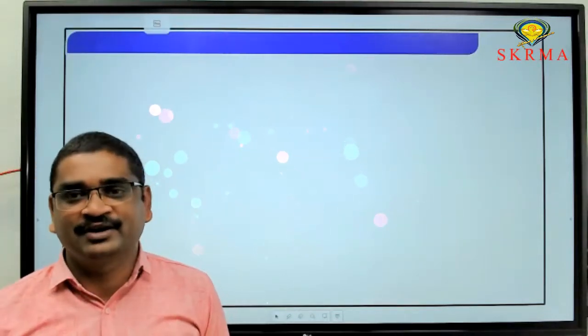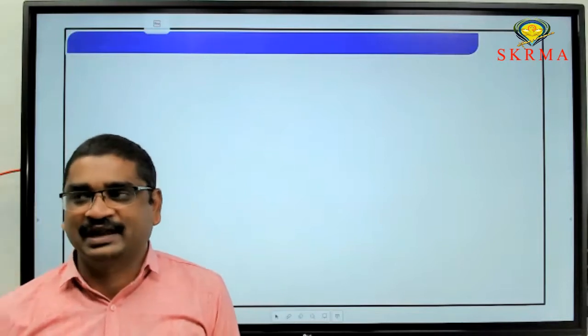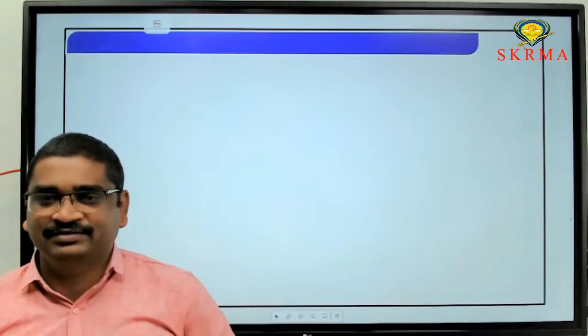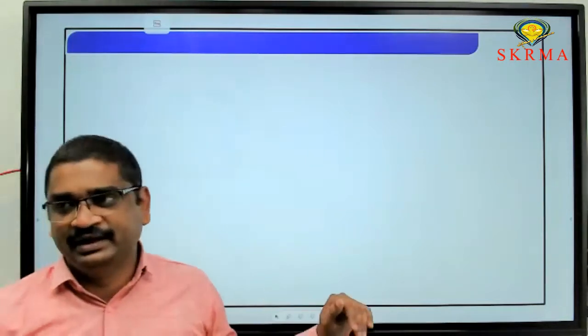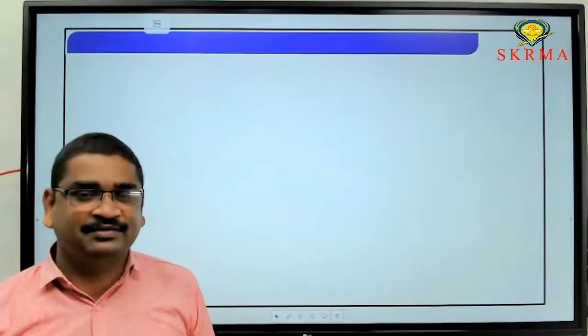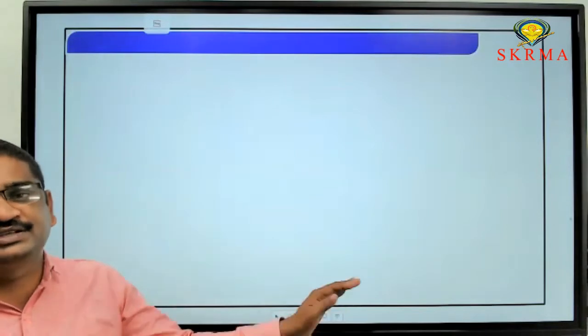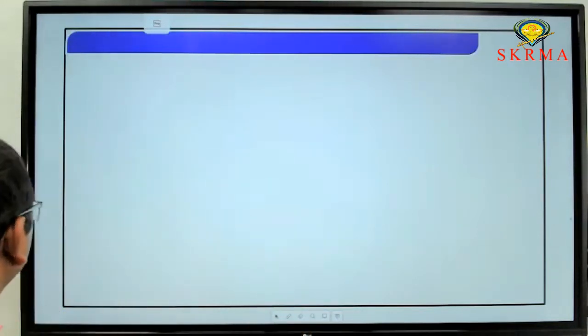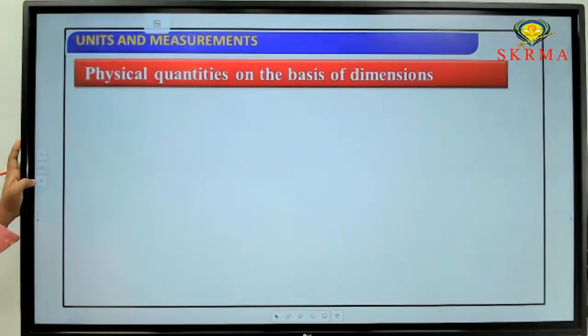So today we are going to discuss applications of dimensional formula or dimensional analysis. Already we discussed in the previous class how to derive the dimensional formula for a physical quantity. Now we need to discuss the applications for that. So what are the different applications for that? Let me revise that.